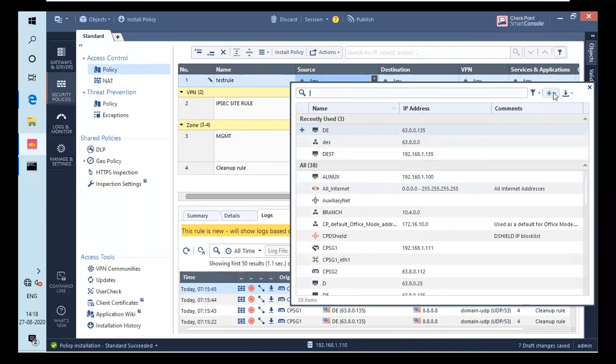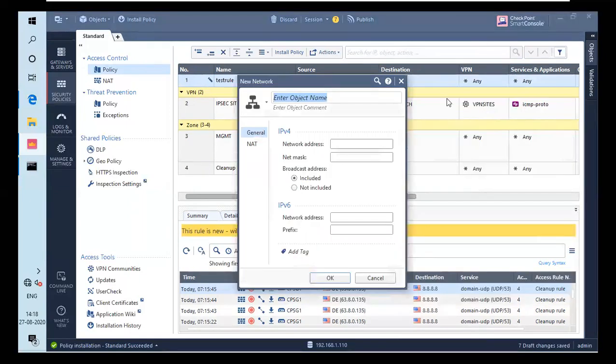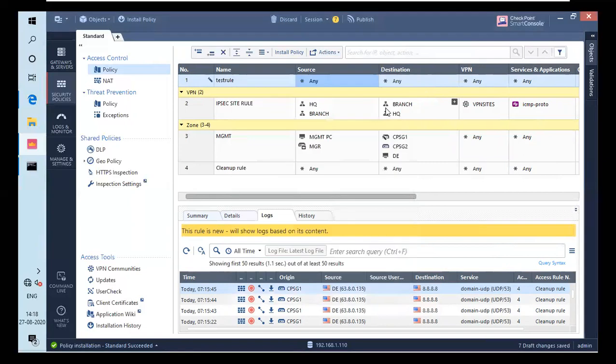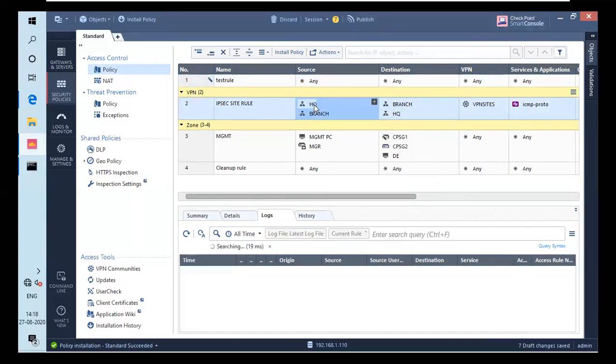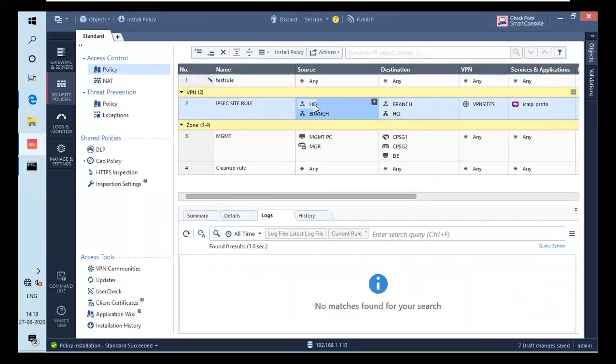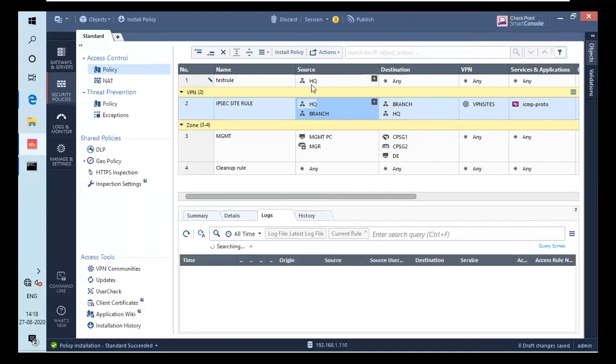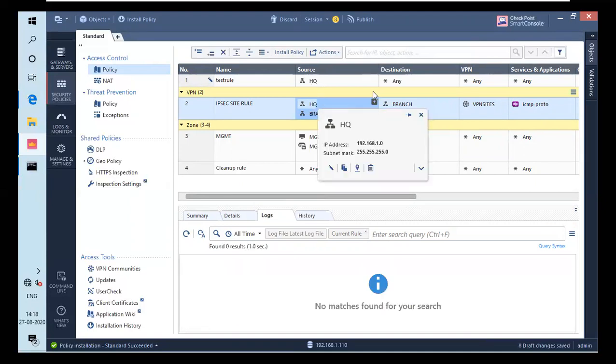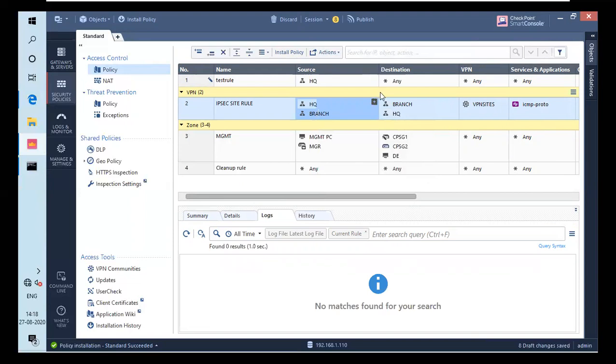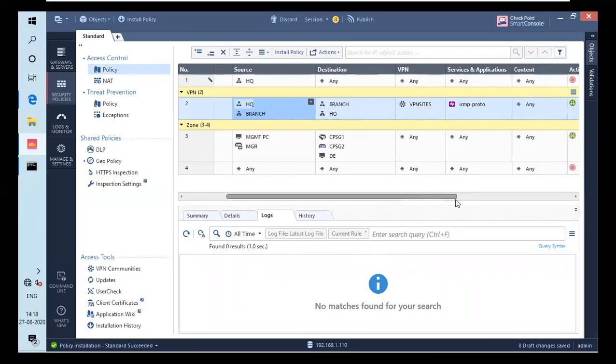Let's see whether it is there or not. Let's create a new network. I will click here and go for network. Do I have a network? Let's check. Headquarter network, which is there. One more thing you can do here is drag and drop. I will drag this and drop it in the source, and let the destination be any, means I don't care whichever destination it is. So any destination from the headquarter networks, anyone who tries to download any exe file or any type of content.